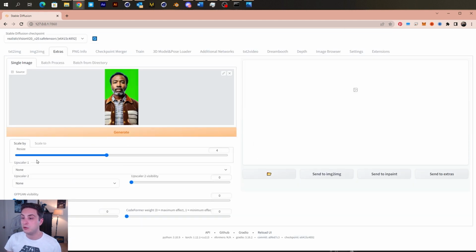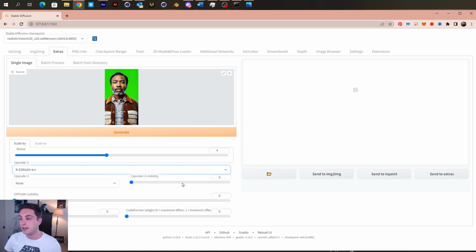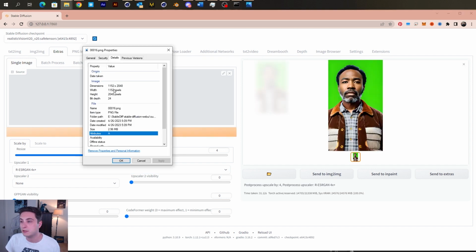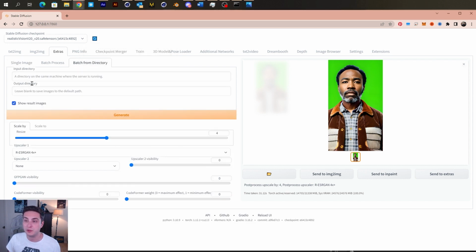And then you just select your upscaler. This one is probably going to be the best one. And you set the size that you want it to, resize it 4 times up, and you click generate. And once that's cooked, the resulting image is now high res 2K. Same process as before. Go to batch from directory, choose your input directory, choose your output, run it all.